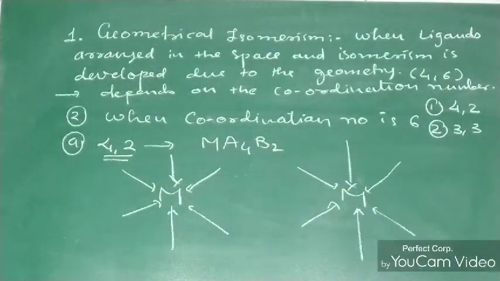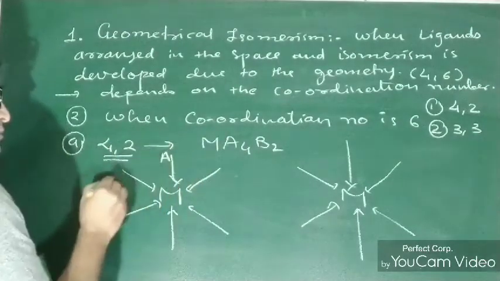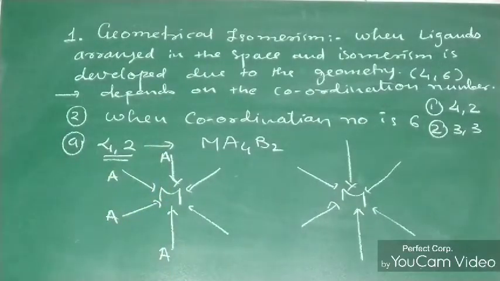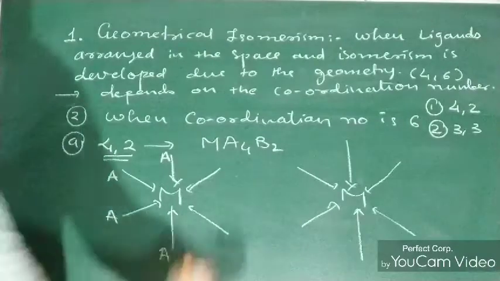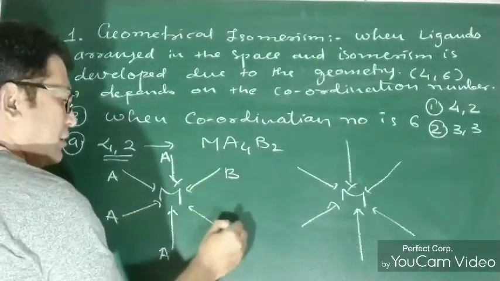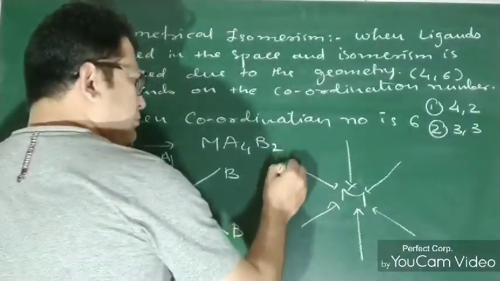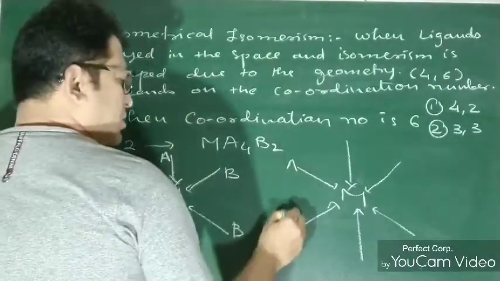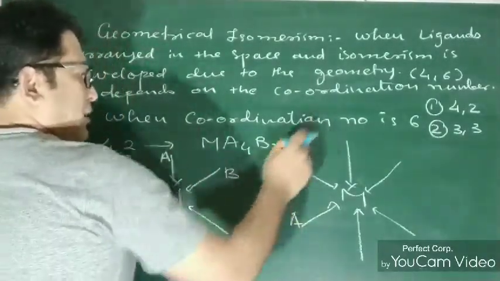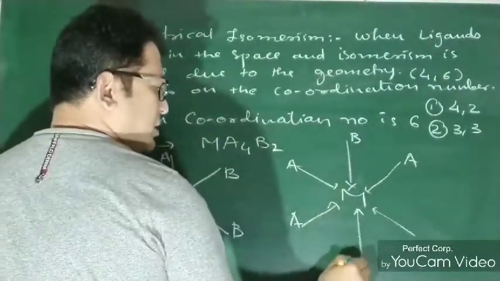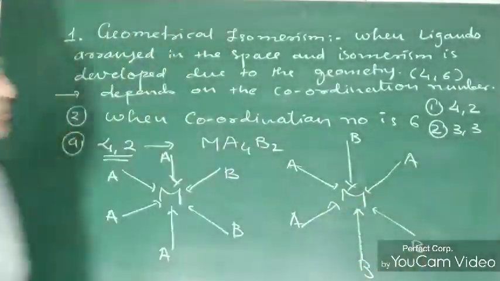So this is the arrangement. Now in this arrangement, all four A are on one side. All 4 A are on one side and B are on the other side. So this kind of arrangement is there. And here in this case, we are taking 2A on one side, but 1A is taken here. Now B we place here. So this is our arrangement.